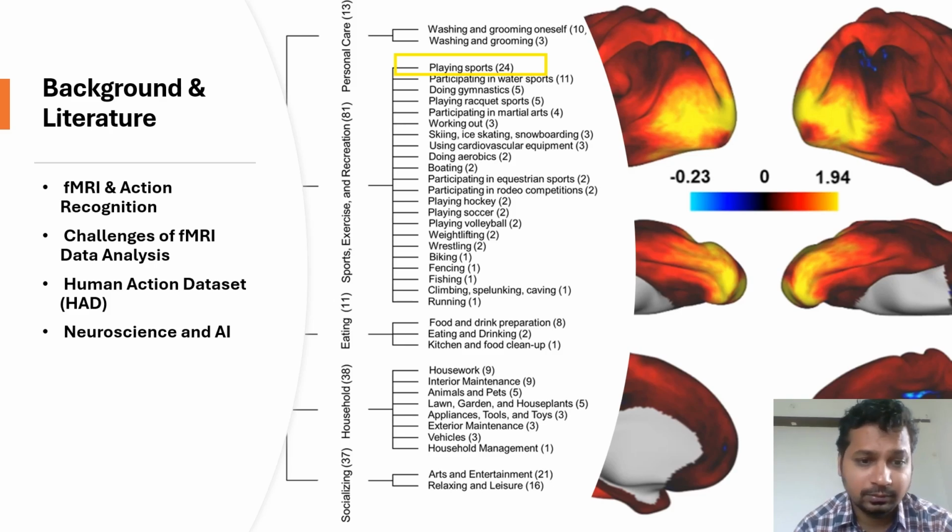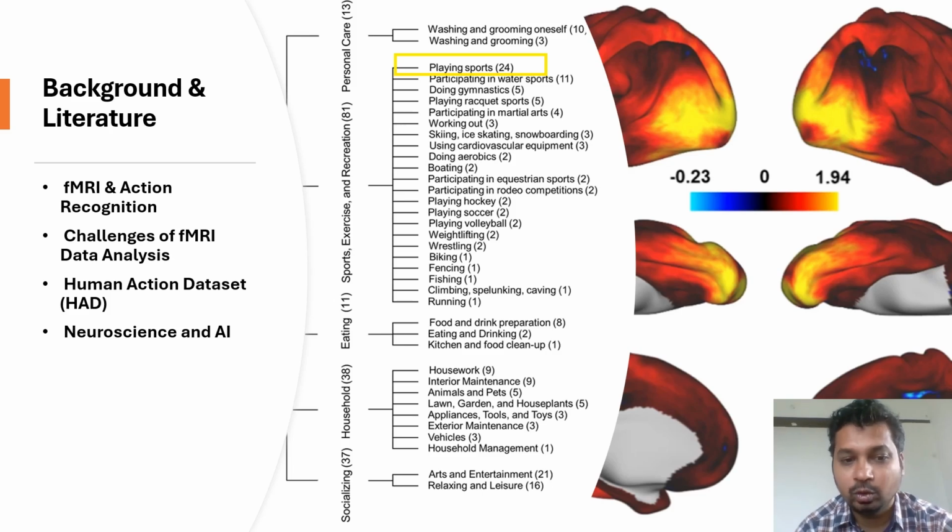This takes us to our next point. The dataset we are referring to is the Human Action Dataset. It is a comprehensive resource that links fMRI data with a wide range of human activities. It has fMRI data of 180 human actions with categories like playing sports, household activity, eating, socializing, etc., which we will discuss in detail in the next chapters. While this dataset offers valuable data, extracting meaningful information requires sophisticated methods due to the dataset's size and complexity.